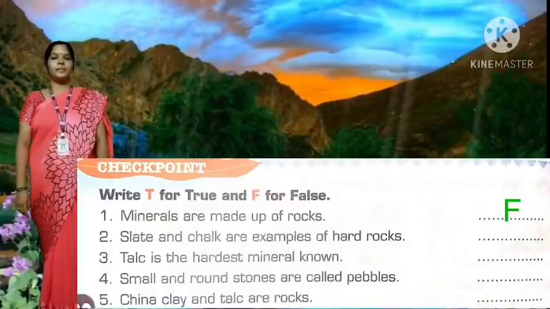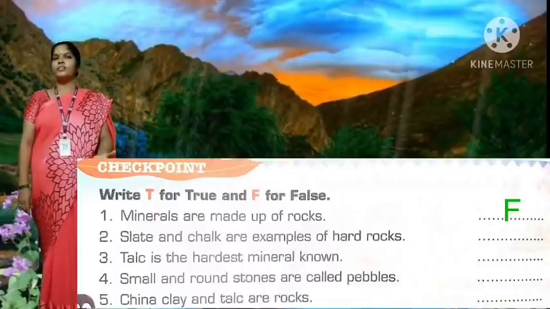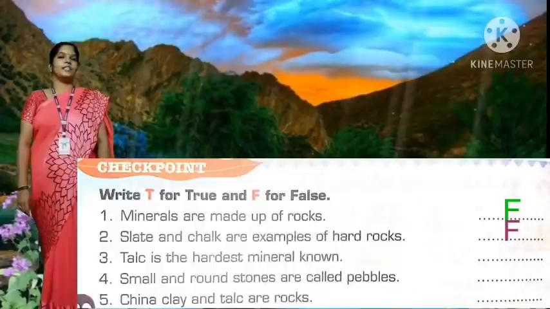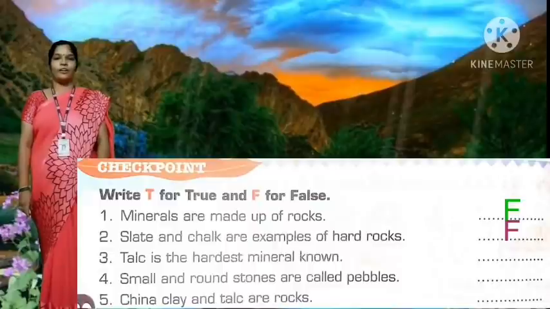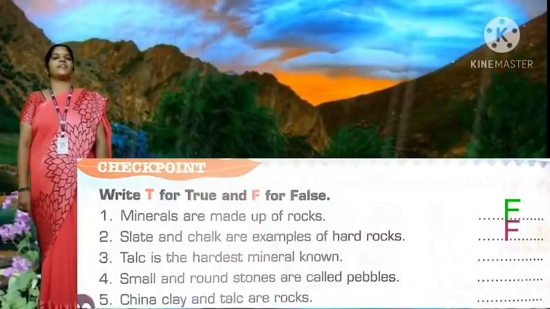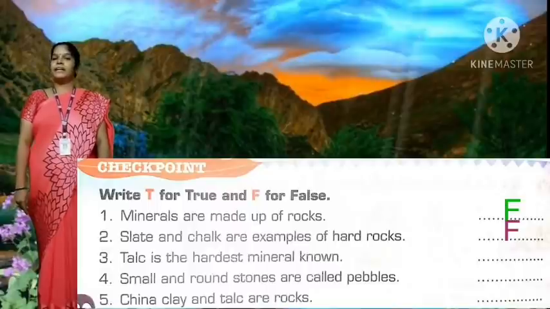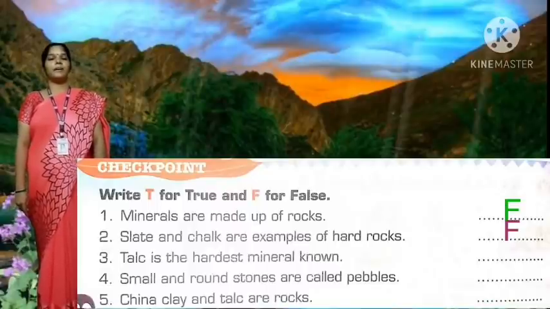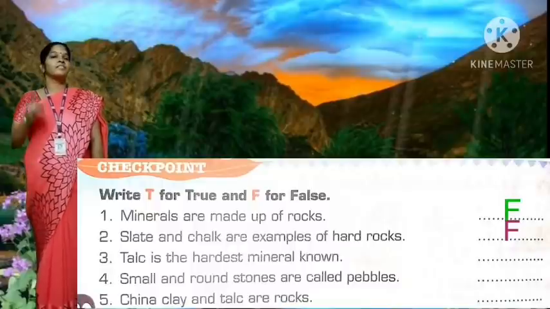Second question. Slate and chalk are examples of hard rock. Children, very good. False. Slate and chalk are examples of soft rock, right? So, false. You should write F. Third question. Talc is the hardest mineral known.